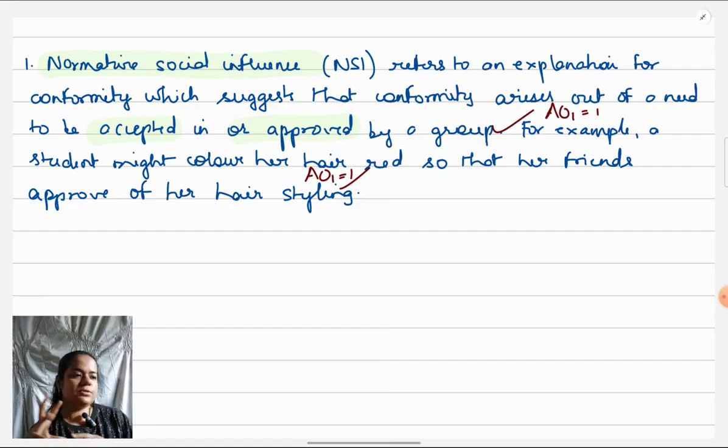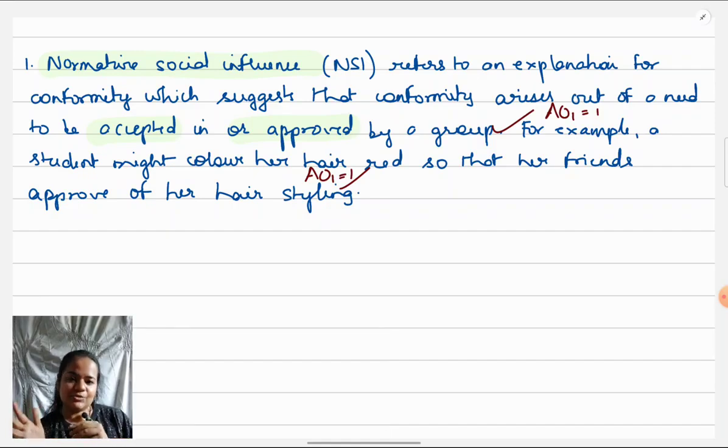I know most schools will directly start with social influence, which is why even I've taken it as the first topic, whereas ideally we should be doing issues and debates and research methods first, so that we don't have to depend for evaluation points on the textbook. We can think on our own.